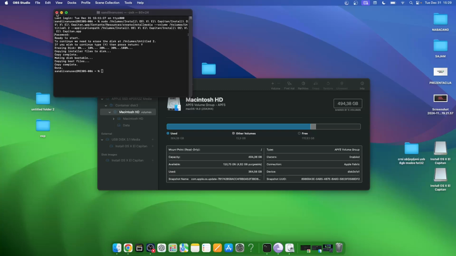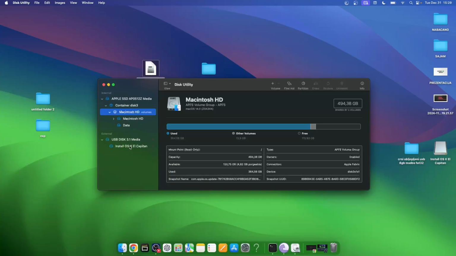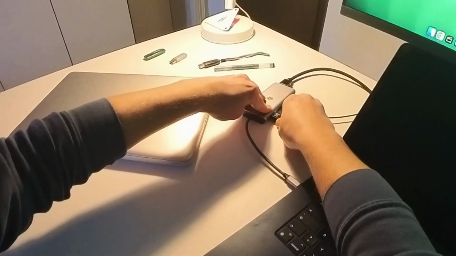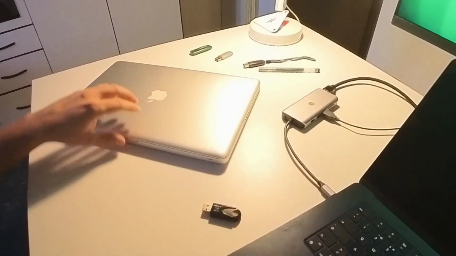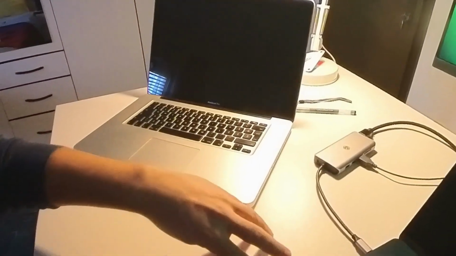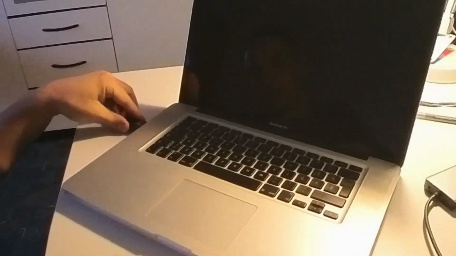Now we click here on X, and we can safely eject this too. Eject and USB eject. Okay. Now I can remove the USB and I can put it into my MacBook, insert the USB,